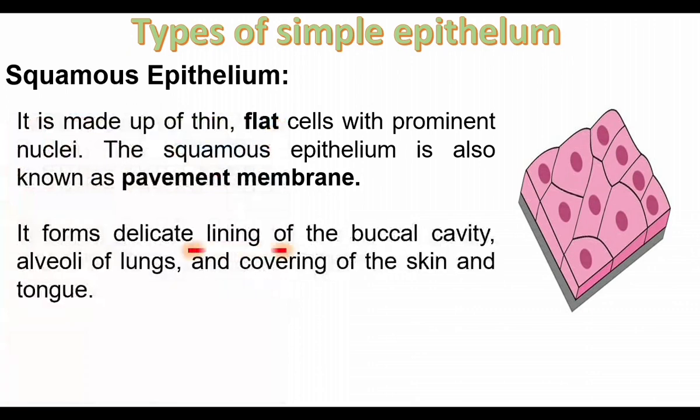It forms the delicate lining of the buccal cavity, alveoli of lungs, and covering of skin and tongue. What is the buccal cavity? The mouth cavity is called the buccal cavity, and it is lined by squamous epithelium. Inside the lungs, air sacs are there. The air sacs are lined by squamous epithelium. The skin is covered by squamous epithelium. The tongue is covered by squamous epithelium.